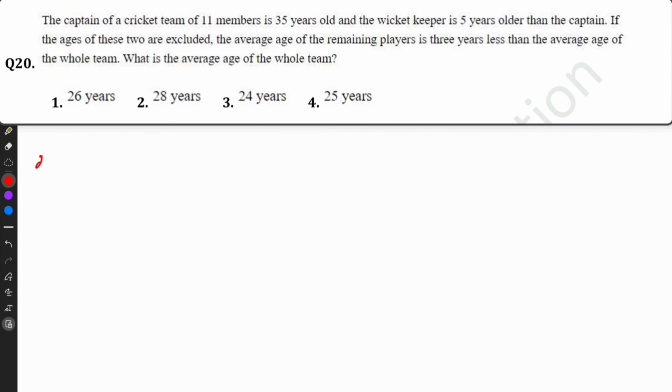Question number 20. The captain of a cricket team of 11 members, captain age is 35, wicket keeper age is 5 years older, so 35 plus 5, 40. So the total age of these two is 75. If these two ages are excluded, the average age of the remaining players is 3 years less than the average age of the whole team.